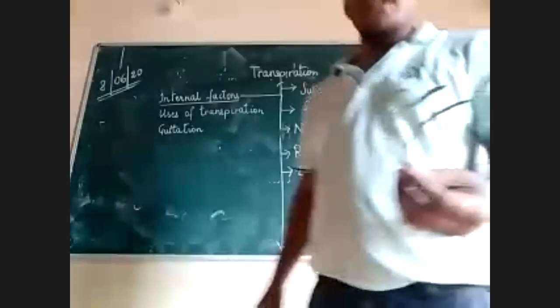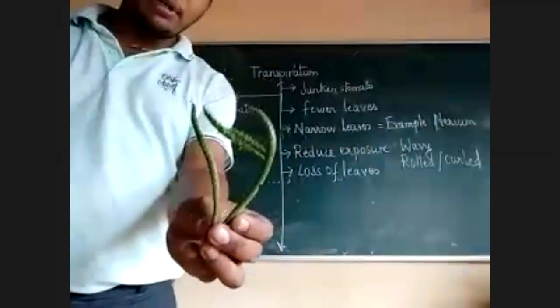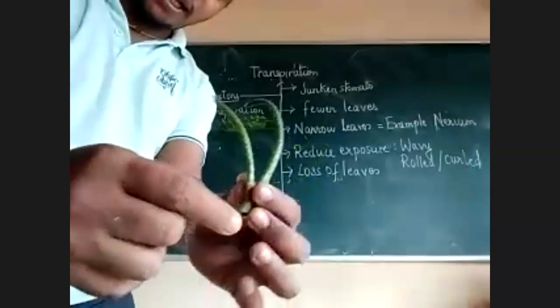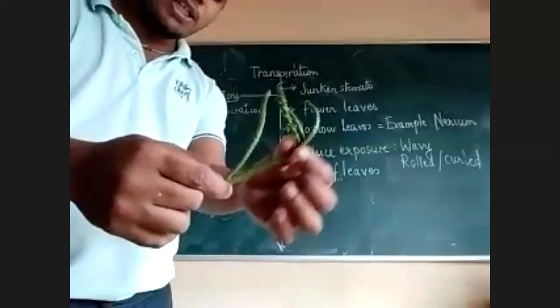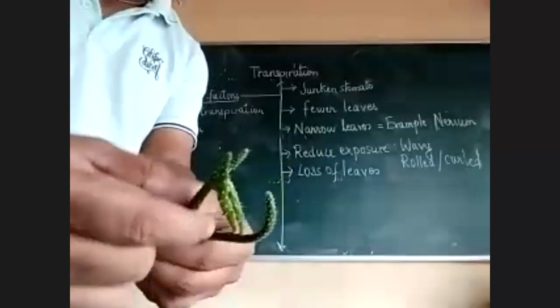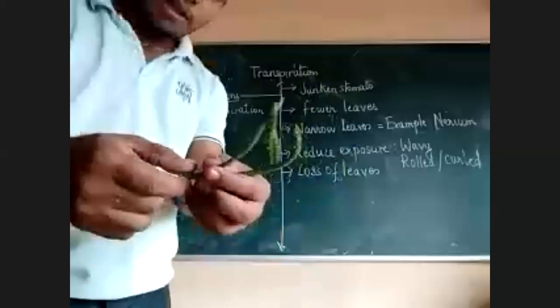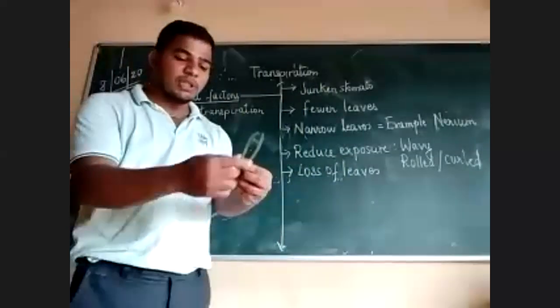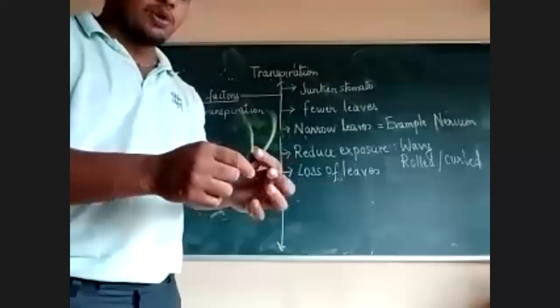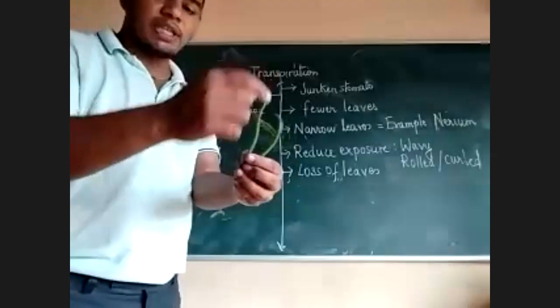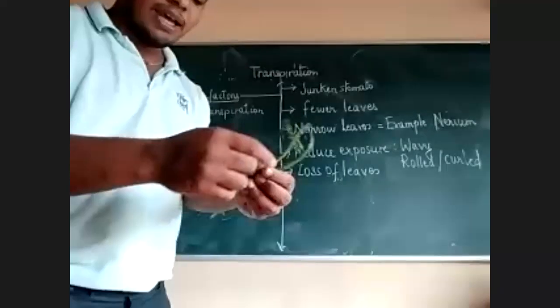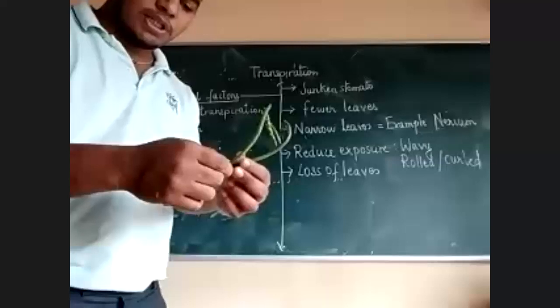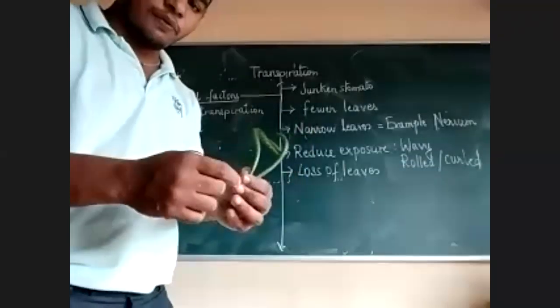If you see this cactus, this is the stem, and the thorns, the spines which are here, are the leaves. The stem is green in color since there is no leaf, and it contains chlorophyll.